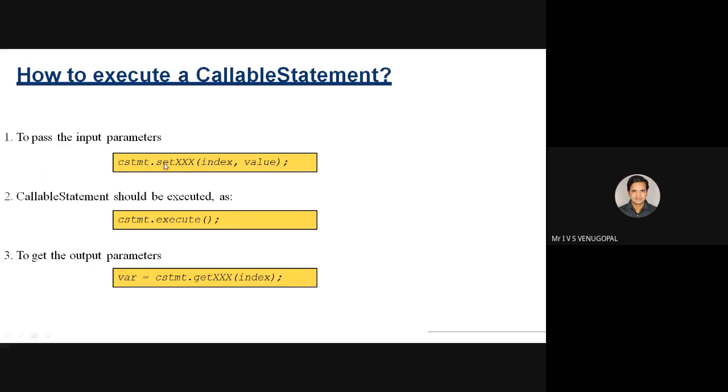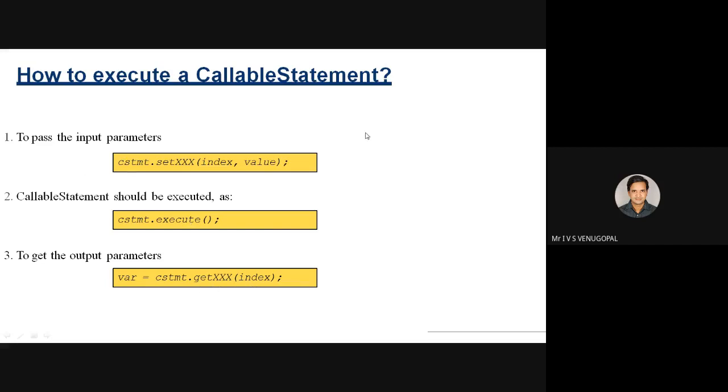You need to pass the input parameters by using the set methods. Set some values. The same placeholders will be there, from 1 and so on. Next, you need to execute the procedure. After executing the procedure, if you get any output, that output can be retrieved by using get methods.